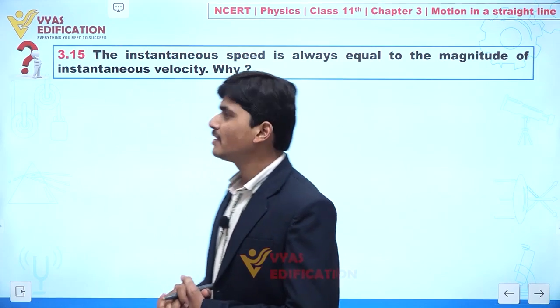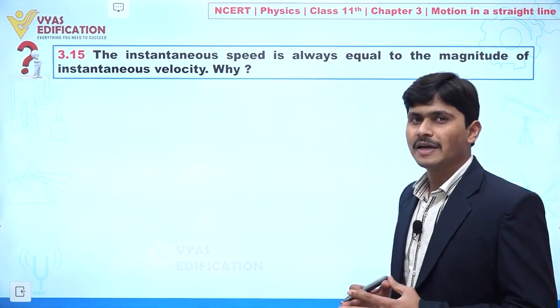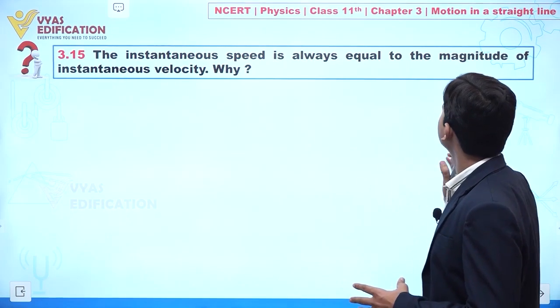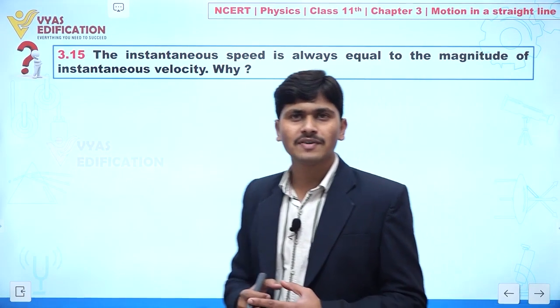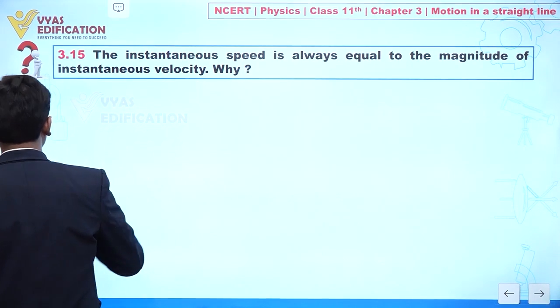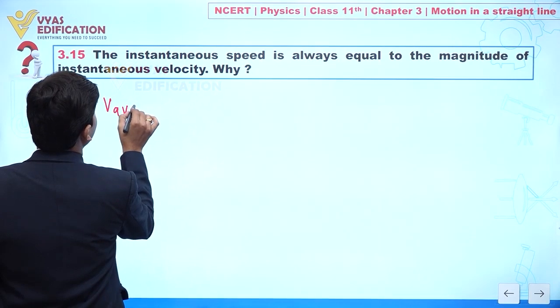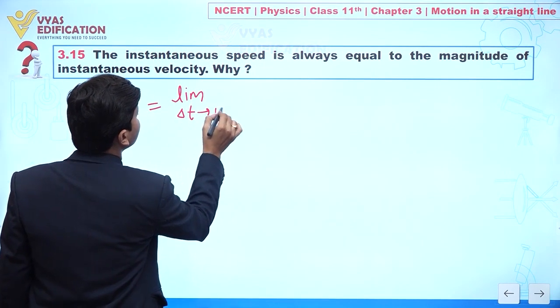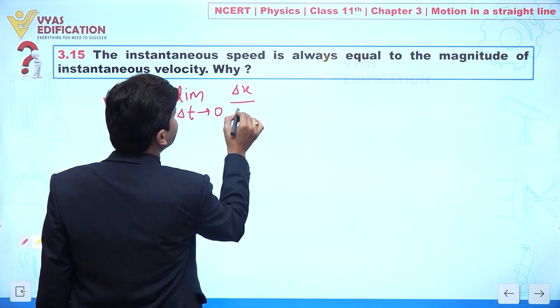Now dear student, we are going to discuss question number 3.15, and in this question it is given to you: instantaneous speed is always equal to magnitude of instantaneous velocity. Why? Actually we can write like this: average speed, we can write like this, is limit delta t tending to 0 of delta x over delta t.